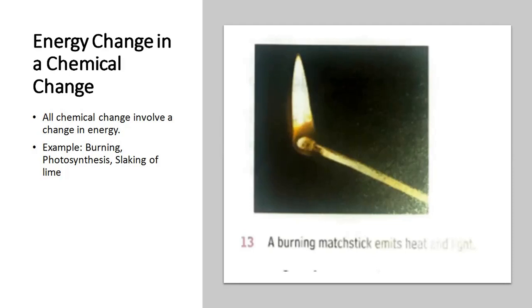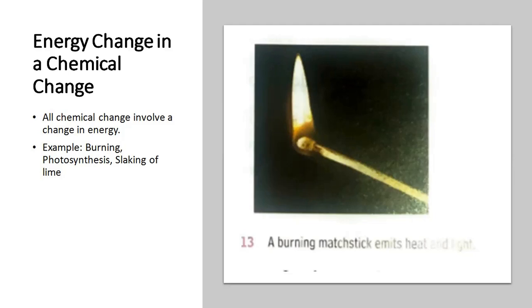Now, energy change in a chemical change. All chemical changes involve a change in energy. So whenever we are burning something, like in the picture in front of you, in which a burning matchstick is there, it is producing both heat and light. When we burn anything, then heat and light are emitted.